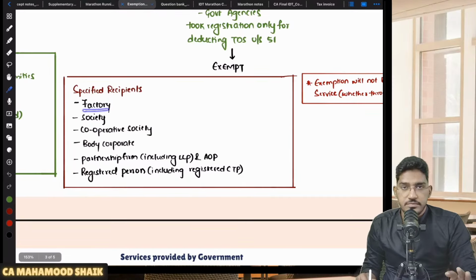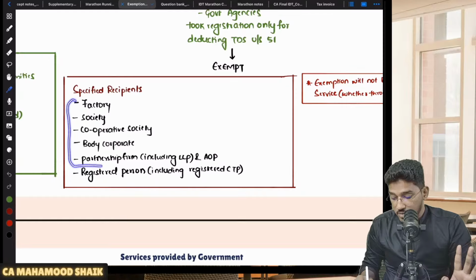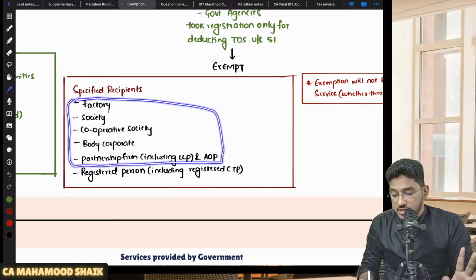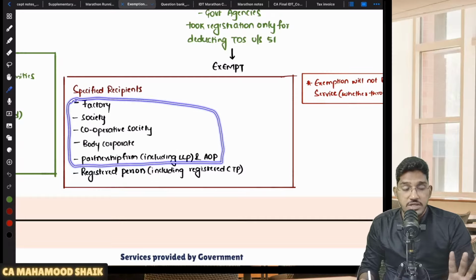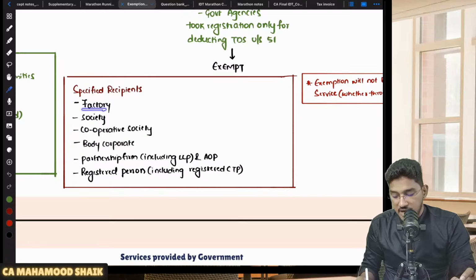A factory registered under the Factories Act. A society registered under the Societies Registration Act. A cooperative society registered under the Cooperative Societies Act. A body corporate registered under any act. A partnership firm including LLP and association of persons, whether or not registered. So these are factory, society, cooperative society, body corporate, partnership firm and AOP. If these are the specified recipients, whether they are registered under GST or not doesn't matter. But if the recipient falls under any of these categories like factory, society, cooperative society, body corporate, partnership firm including LLP and AOP,